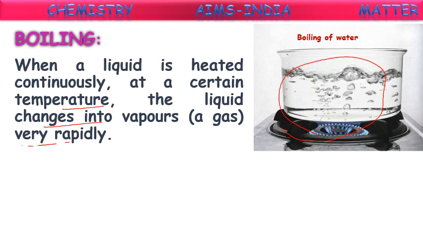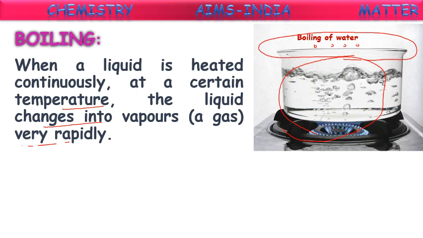So how can you observe that evaporation has started? If you keep a lid on this container and look at the back side of that lid, you will see water droplets. Those water droplets are nothing but the evaporated water converting into water again.